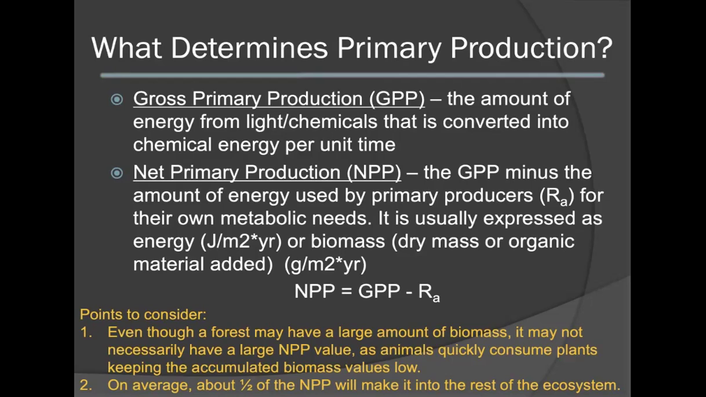NPP is equal to the formula below, GPP minus RA. Some important points to consider when examining the primary production levels. Even though a forest may have a large amount of biomass, it may not necessarily have a large NPP value. This would occur if animals are quickly consuming plants, keeping the accumulated biomass levels very low. On average, only about half of the NPP will make it into the rest of the ecosystem. Once again, illustrating the inefficiency of energy transfer between trophic levels.